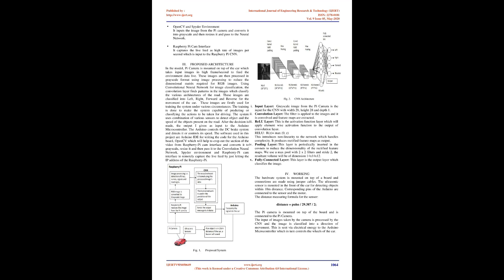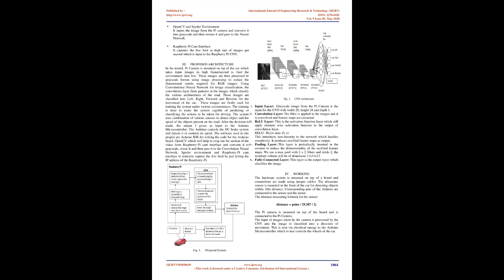It takes the image from the Pi camera, converts it into grayscale, then resizes it and passes it to the neural network. Raspberry Pi Cam interface: it captures the live feed at a high rate of images per second, which is input to the Raspberry Pi CNN. 3. Proposed architecture in the model.